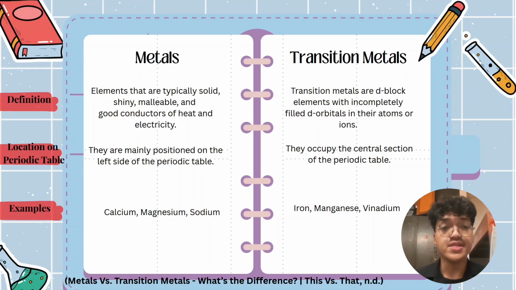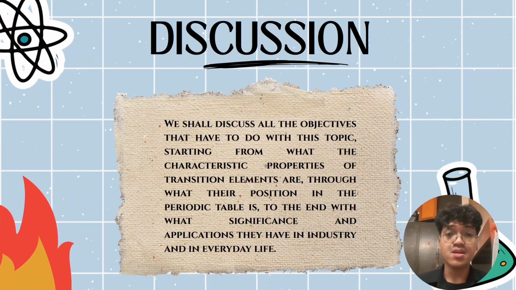For location on the periodic table, metals are mainly positioned on the left side. Transition metals occupy the central section. For example, metals we have calcium, magnesium, and sodium. Transition metals we have iron, manganese, and vanadium. We will discuss the characteristics of transition metals, where they are in the periodic table, and their application in our life.